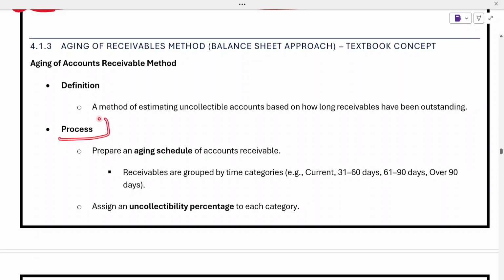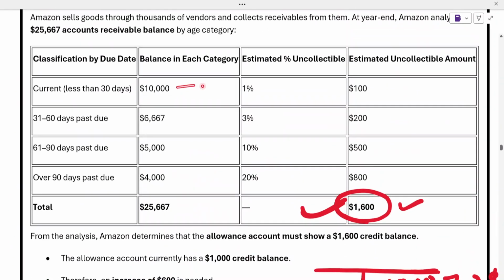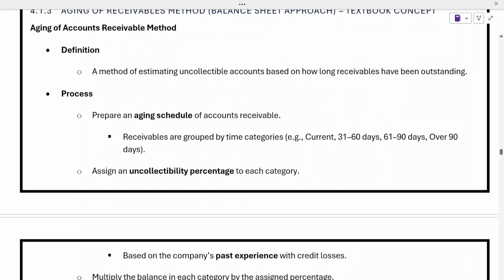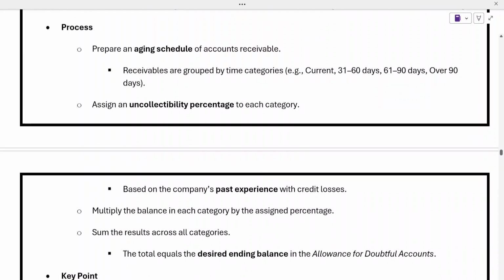Now, what is the process? The process we have seen above: we need to prepare an aging schedule of accounts receivable first. This is the aging schedule, showing the aging of all of these accounts receivable, all of these debtors. While creating that aging schedule, we can group them by time, like current period, 31 to 60 days, 61 to 90, over 90, and so on, based upon the requirement of your company and the methodology you follow.